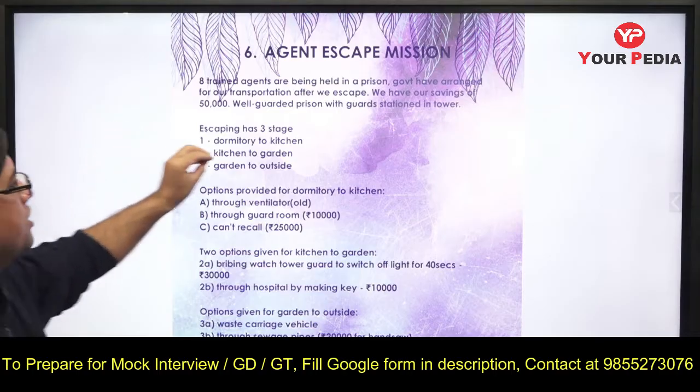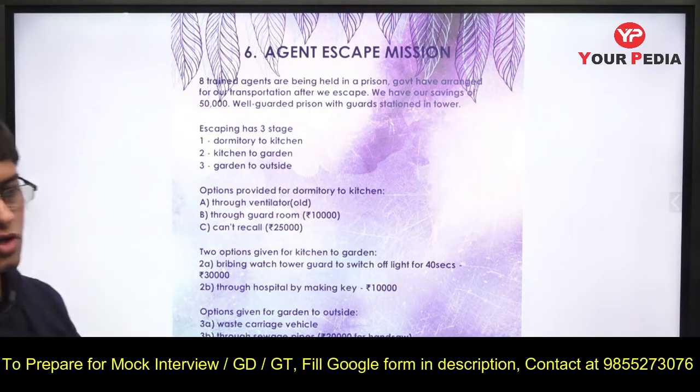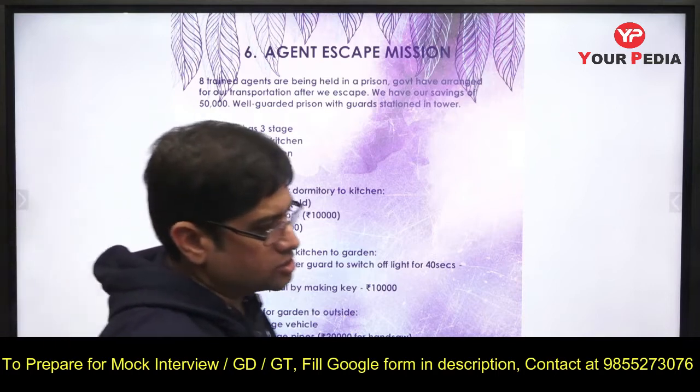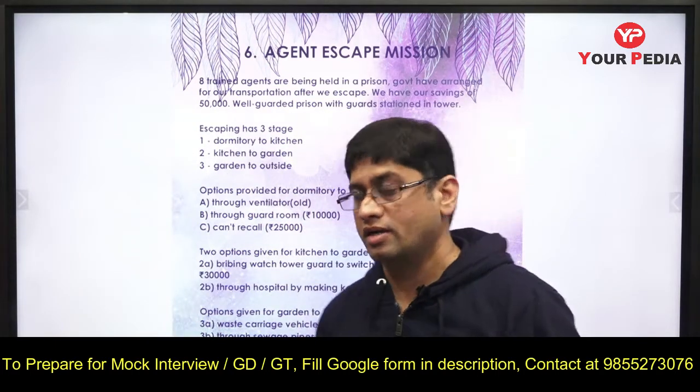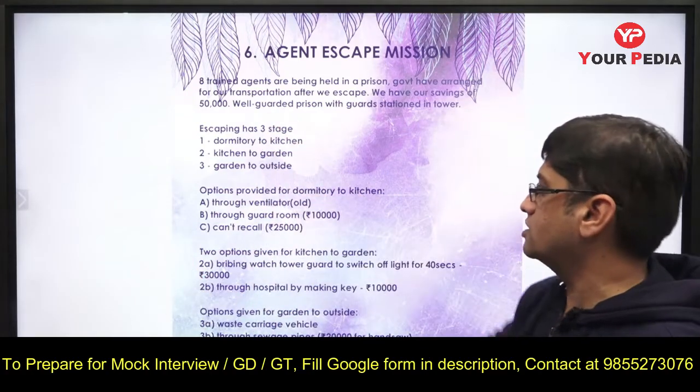escape option: dormitory to kitchen, kitchen to garden, garden to outside. So there are 3 stages which you have to cross, right? You have only 50,000 rupees and you are 8 people, and once you escape the prison, then there is a transportation and you can run away. But going from prison to outside is the challenge. So there are 3 stages.